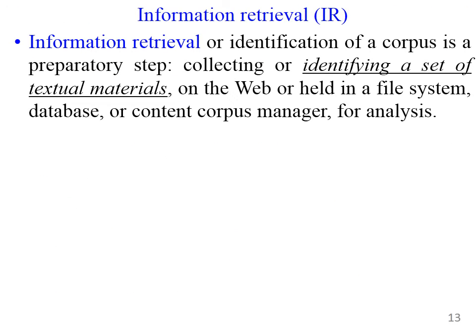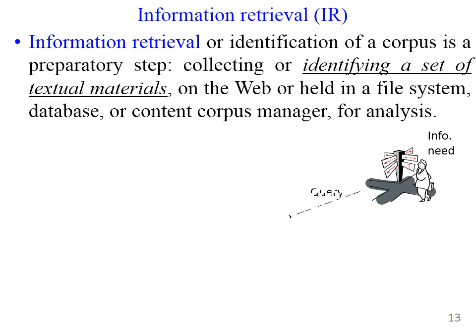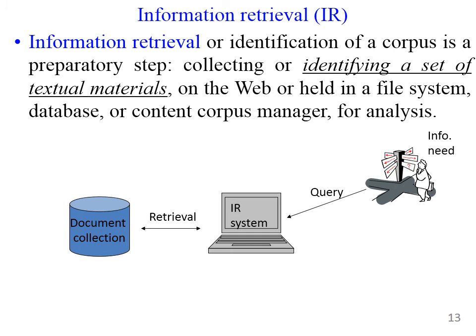So in order to retrieve data from a text database, we have a method known as information retrieval. The identification of a corpus is a preparatory step of collecting or identifying a set of text materials on the web or held in a file system. So first, whatever information is needed is given to the information retrieval system in the format of a query. This information retrieval system has to retrieve data from the document collection and give it to the user as an answer.